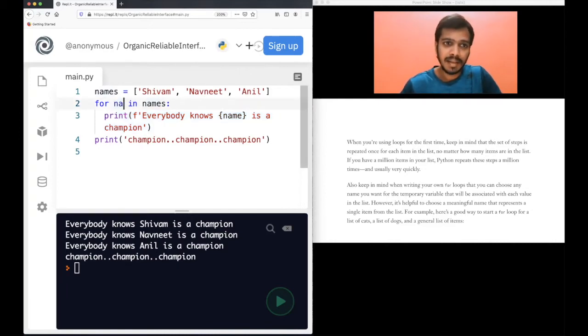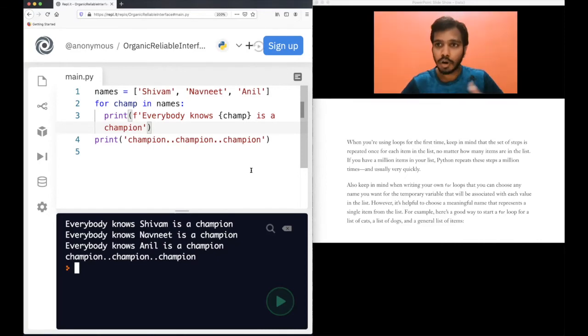See, I will show you an example. For champ, good name, right? For champ in name. We will use singular here, not plural, because it is one name at a time, right? Now let's run this. See, this will also work, no issues, right? You can name it anything if you want.